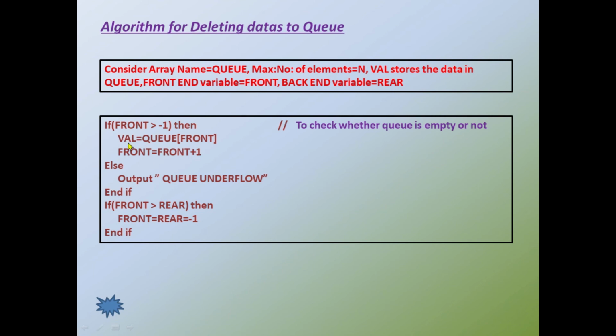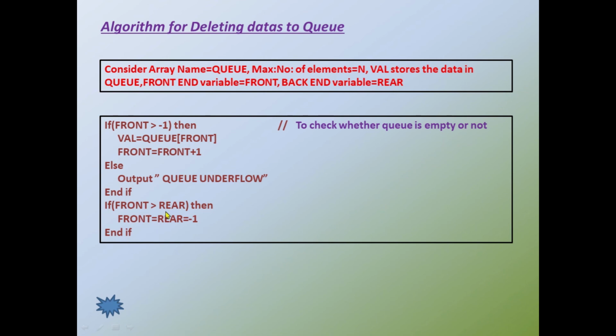Clear? So these two are the statements which come under the true portion, and the else portion, the false portion, will be queue underflow. That means there is no data in the queue. We cannot delete data from the queue since the queue is empty. That's the meaning of queue underflow. Okay. In the next case, we have to check. In the last example, I showed that after deleting elements from the queue, it reaches a situation in which the front value becomes greater than rear.